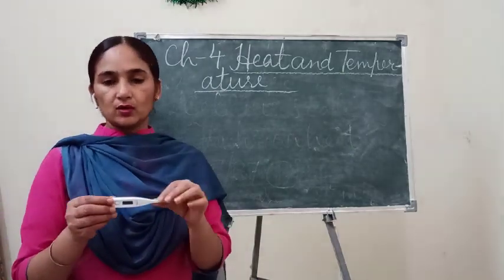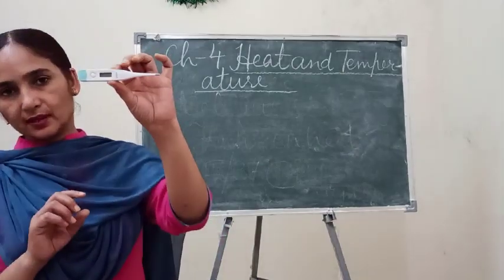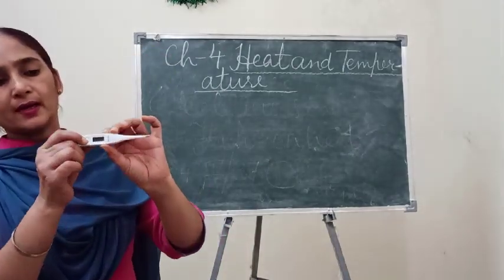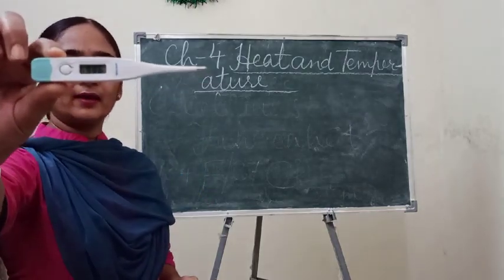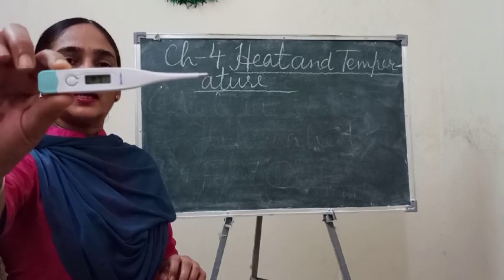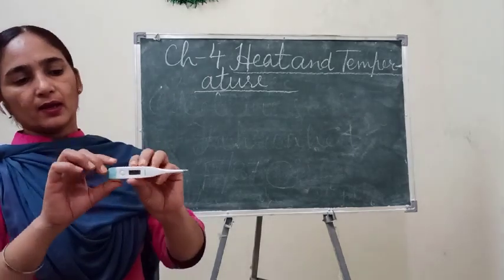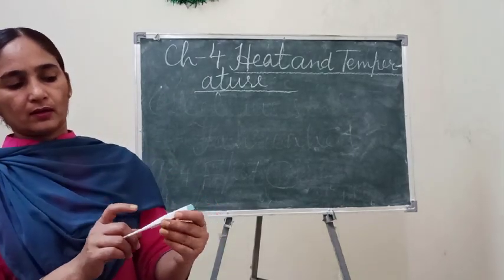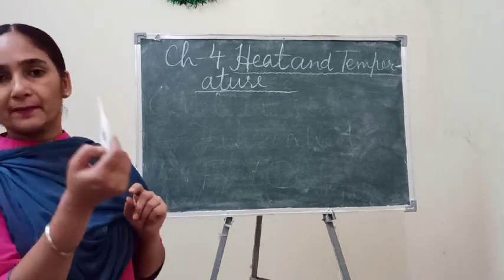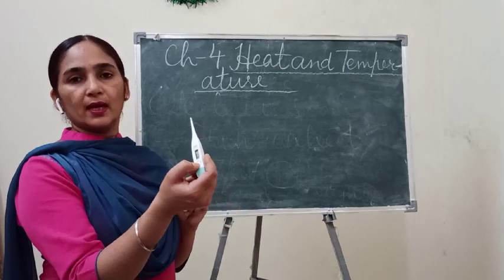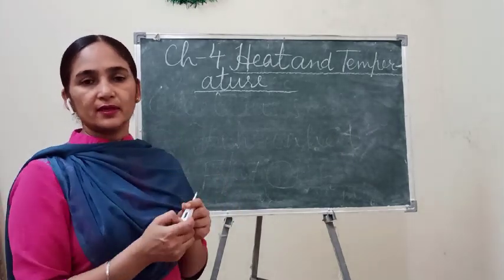Okay, and after this I want to show you the digital thermometer also. Children, this is our digital thermometer, and here you can see that digits are there. We can easily see our body temperature from this digital thermometer.